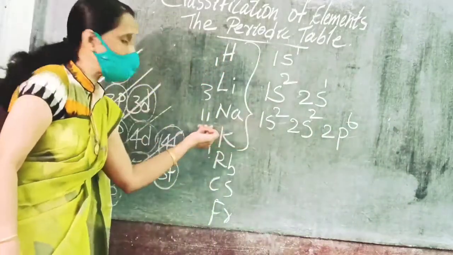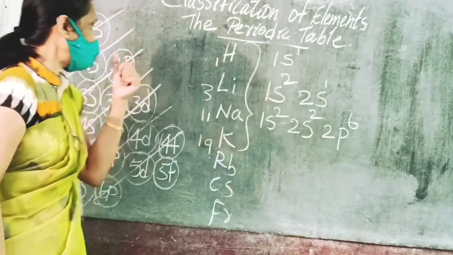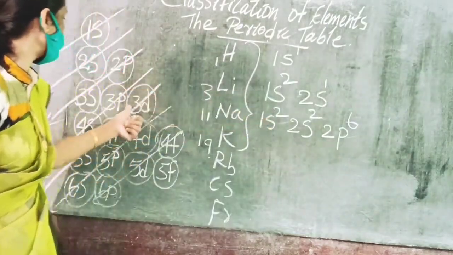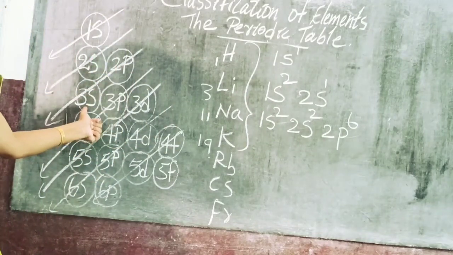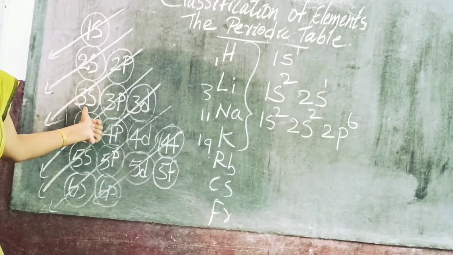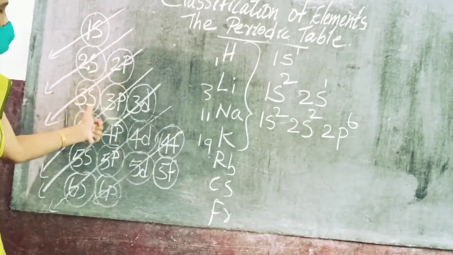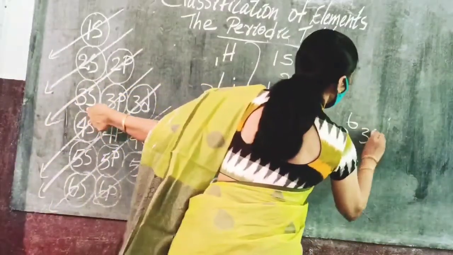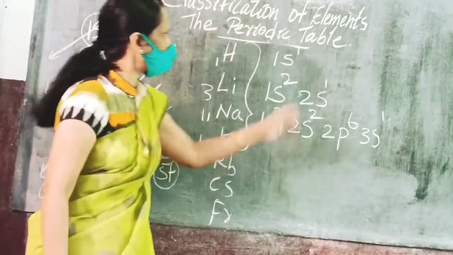But the total number of electrons is 11, so one more electron should be occupied. Where will it go? After 2p, it enters 3s. So in 3s, how many electrons will come? 1 electron.